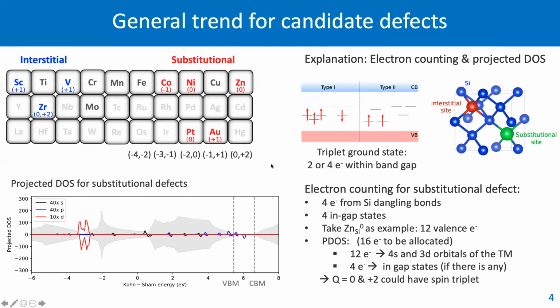This approach can be generalized for different transition metal columns. Moving to the left of the periodic table, we find that the required charge state becomes more and more negative. At some point, it becomes too negative for the charge state to be stable within the silicon bandgap. And that's the reason why substitutional defects are located at the right end of the periodic table. The same approach can also be used to explain why interstitials are located at the left end.